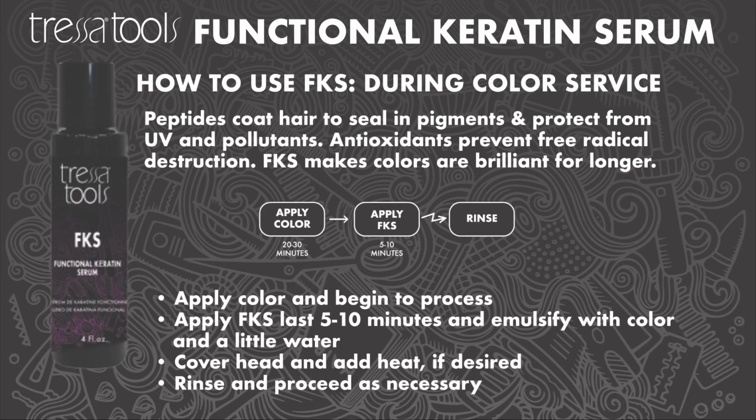To use FKS for a color service, apply the color and begin to let it process. When you've reached the last 5 or 10 minutes, you would apply the FKS. Emulsify the FKS with the hair color. Add a little water if you need to. Cover the head with a plastic cap and finish up your timing. Rinse the hair and proceed with post-color shampoo.